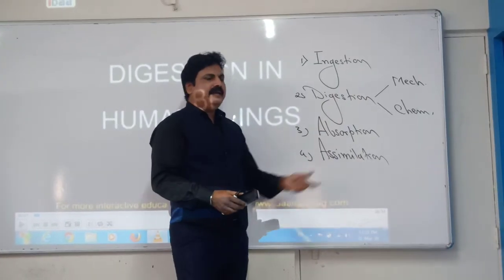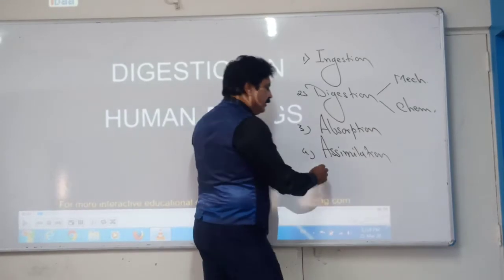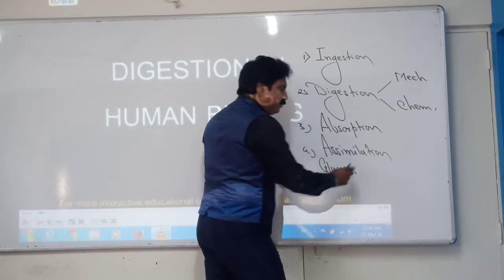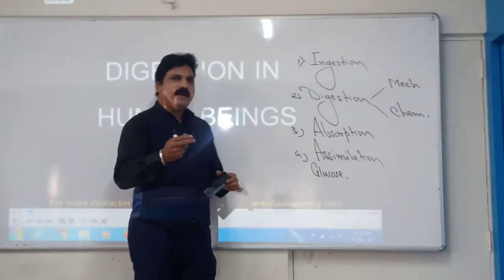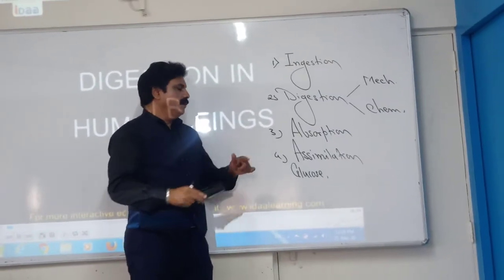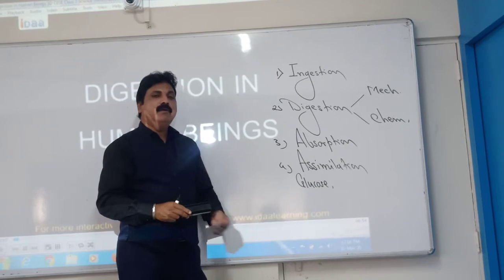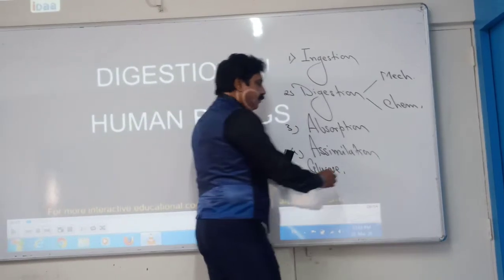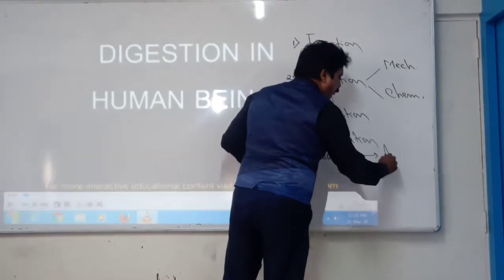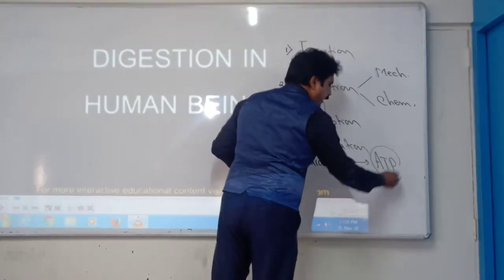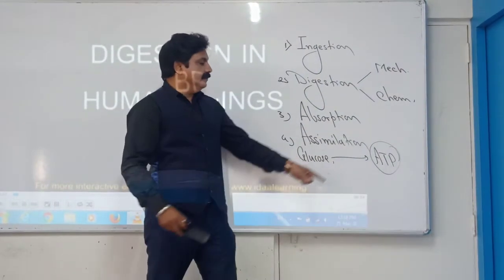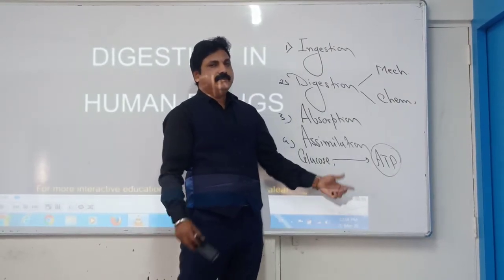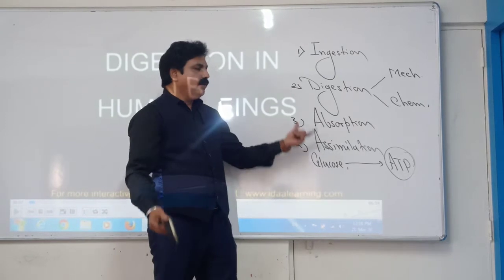Just for example, once you digest carbohydrate, when you eat carbohydrate it is broken down into maltose, maltose gets converted into glucose, and this glucose then gets converted into ATP. And this ATP becomes a part of your protoplasm, which is used by the body or the cell.